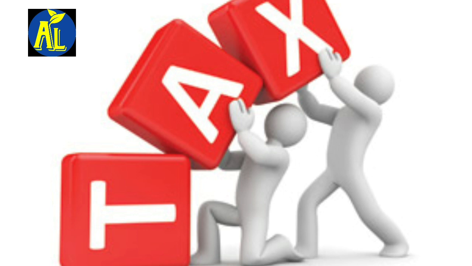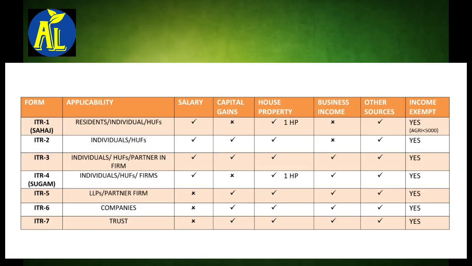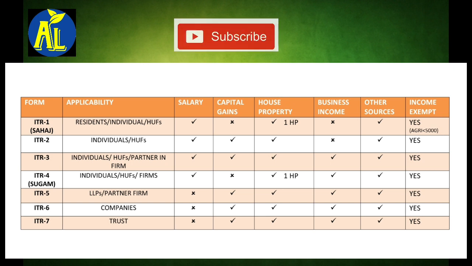CBDT has unveiled new norms for IT returns for the year 2021. As per the notification, ITR can be furnished under 7 forms. They are from ITR 1 to ITR 7. ITR 1, also known as Sahaj, is for resident individuals. It is not applicable for NRIs.